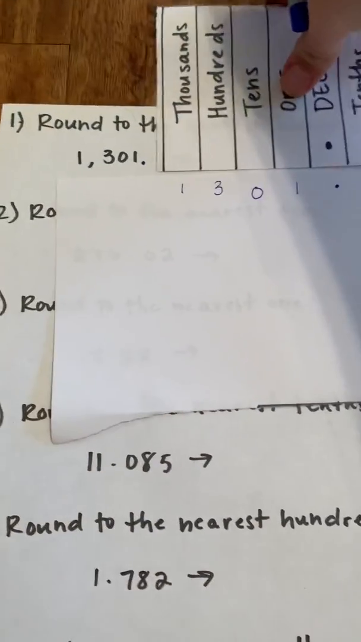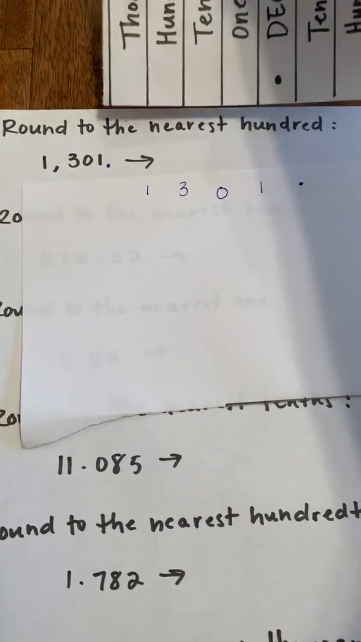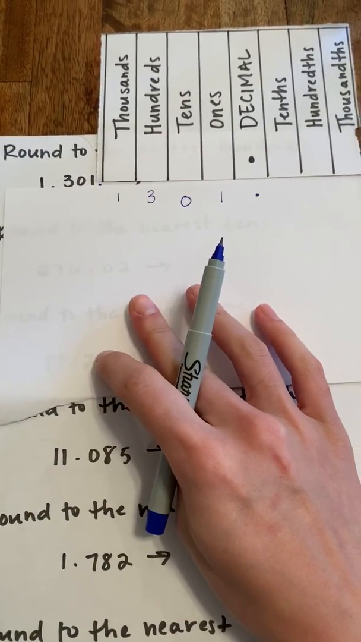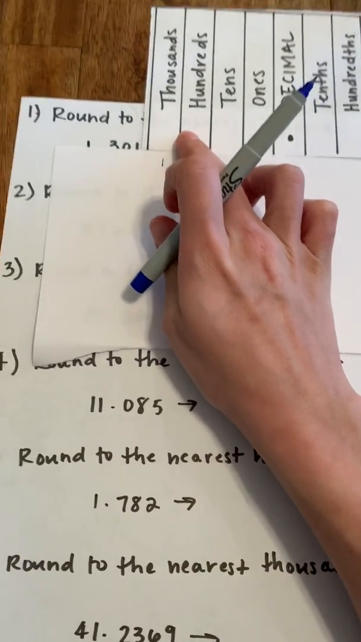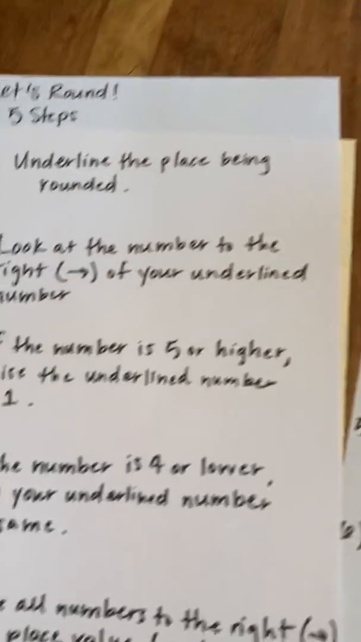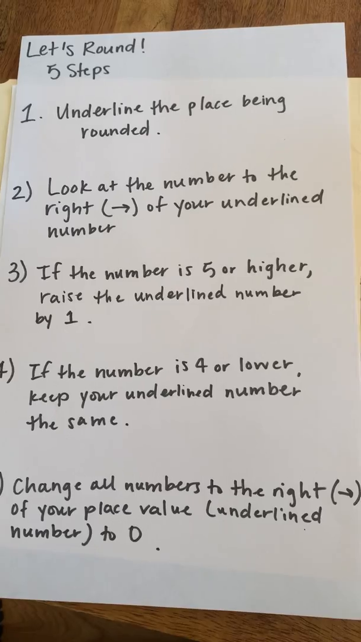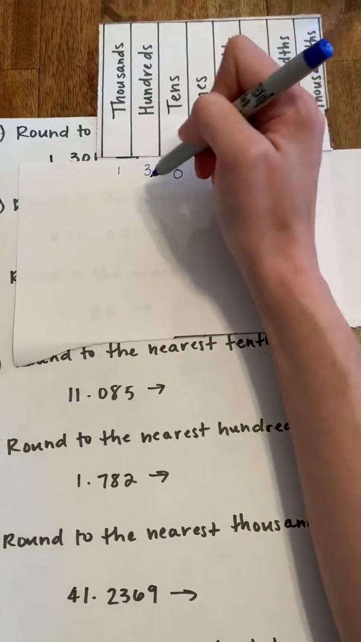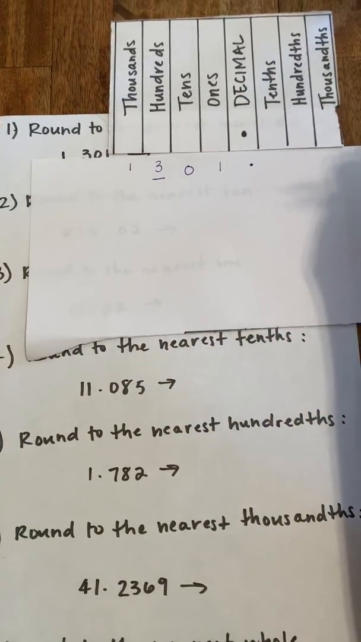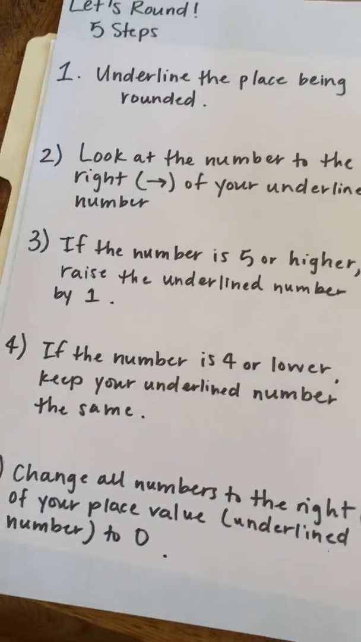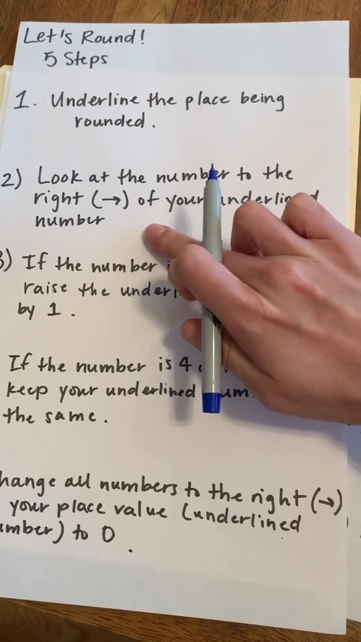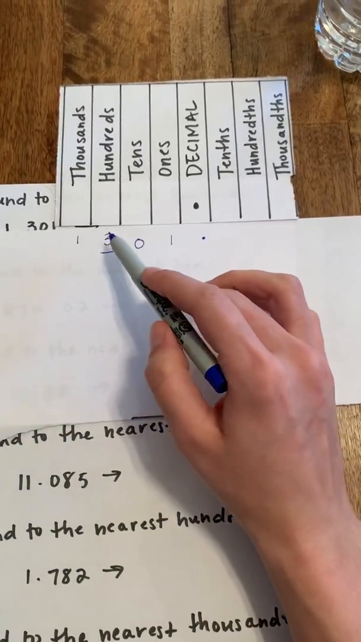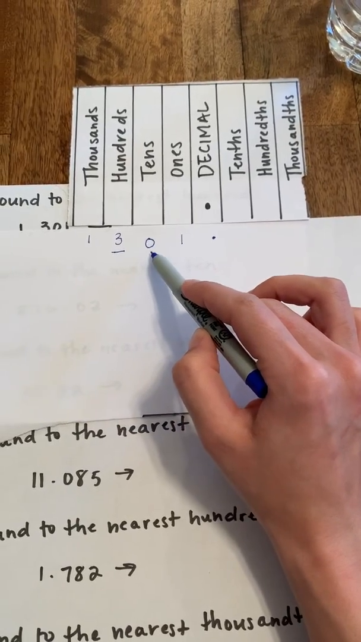All right, now, what am I rounding to? I'm rounding again to the nearest 100, okay? Let's line it back up. Here's my hundreds, all right? Let's go to the rules. Underline the place being rounded. I'm gonna underline my hundreds, which is my 3. Go back to our rules. Look at the number to the right of your underlined number. So to the right of our underlined number is going to be our 0.